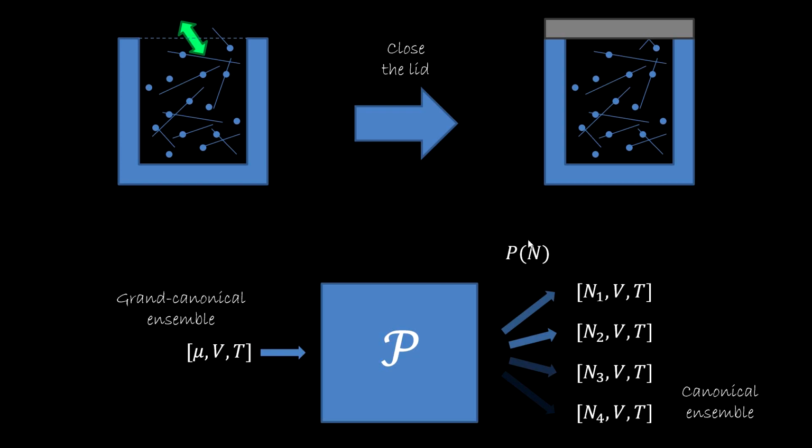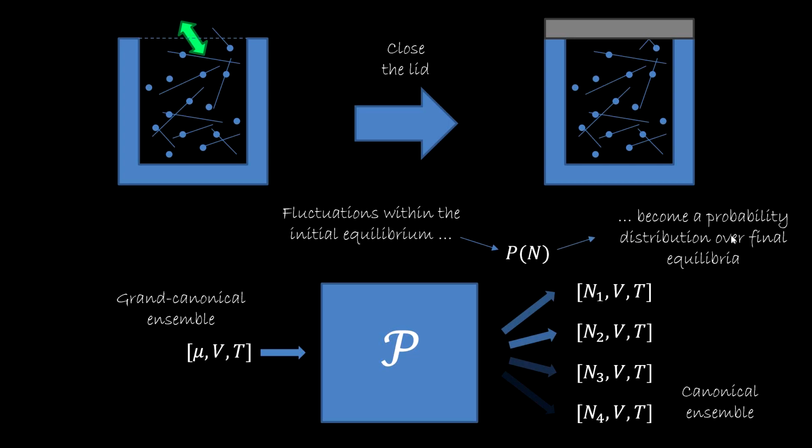Note that P of n describes two different things. It describes both the fluctuations that were happening at equilibrium in the grand canonical ensemble. It also describes the probability of finding a particular canonical ensemble in the final state. The number of particles once we close the lid is fixed in the final state, so it doesn't fluctuate. So the probability distribution changes meaning. It starts as fluctuation within an ensemble, and then becomes a probability distribution over different ensembles.